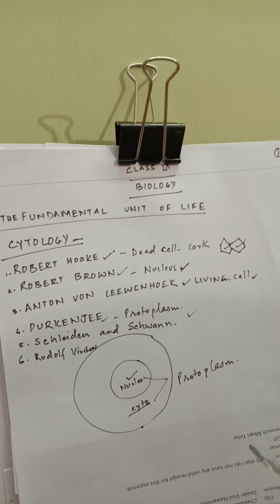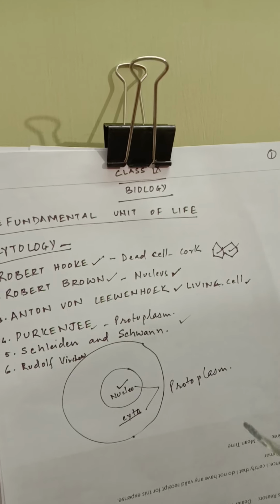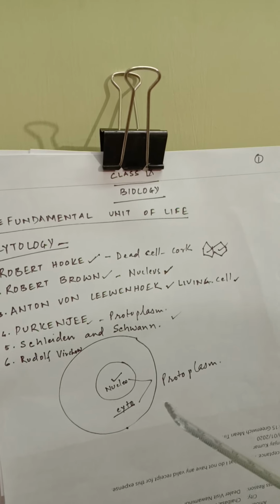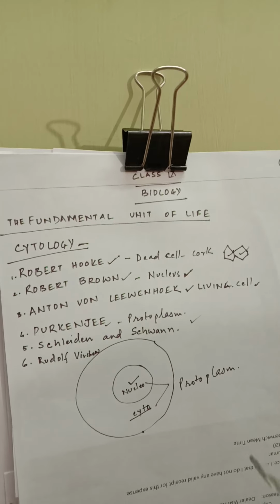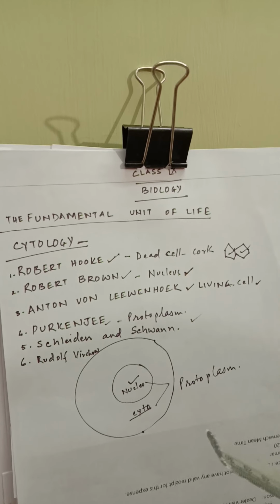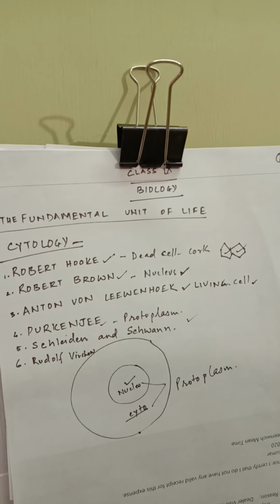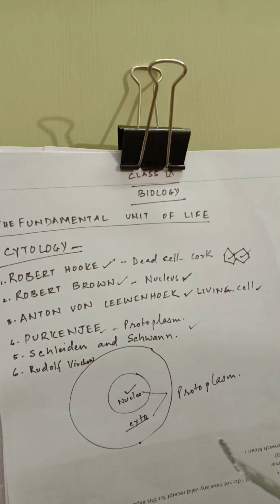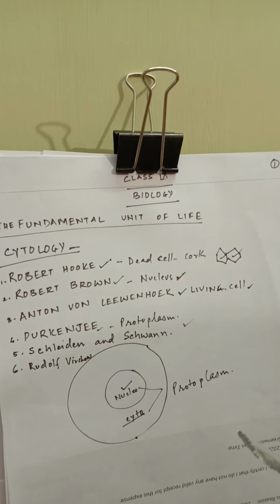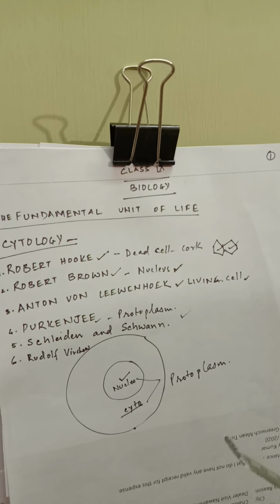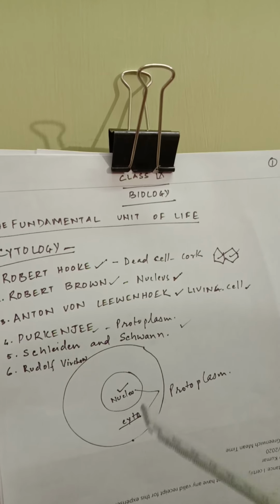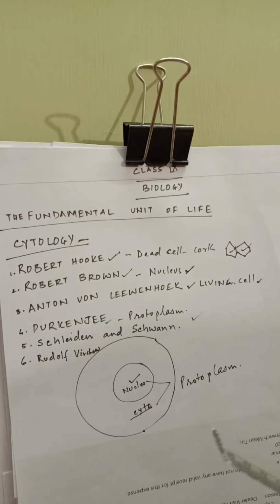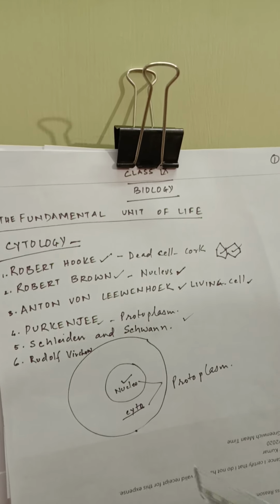The theory further says, as a third point, that any living organism functions as a whole, because at the basic level the cell is functioning. The molecules inside the cell are dynamic. They are moving constantly, and if a cell is surviving, if a cell is living, then it comes to tissue, then it comes to organ, then it comes to organ system, and ultimately an organism is living. So living unit is basically a cell.